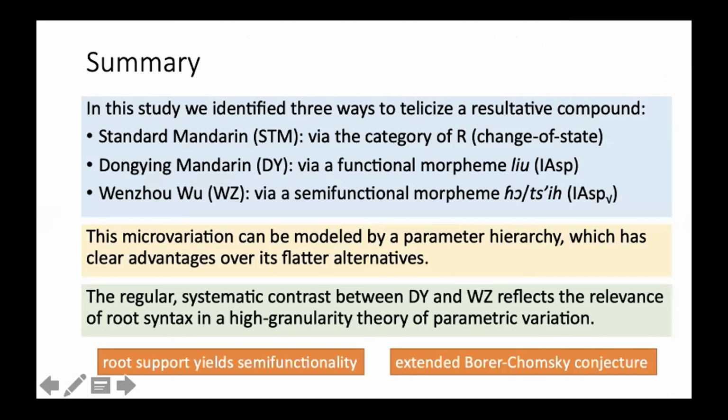To quickly wrap up our talk, in this study, we have documented and analyzed 3 ways to telicize a resultative compound in Chinese by examining 3 different varieties: Standard Mandarin, Dongying Mandarin, and Wenzhou Wu. We modeled this micro-variation by a parameter hierarchy and promoted the relevance of root syntax and high granularity theory of parametric variation. This is the end of our talk.